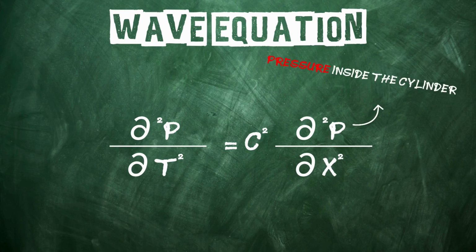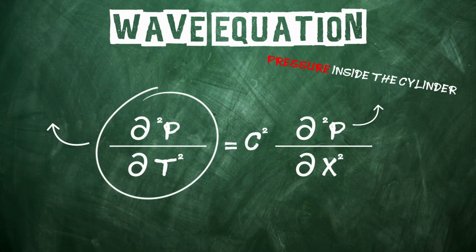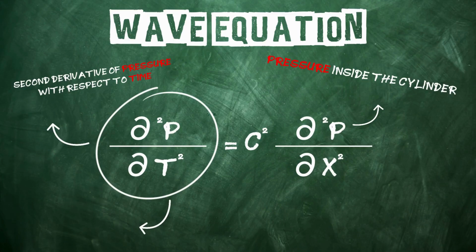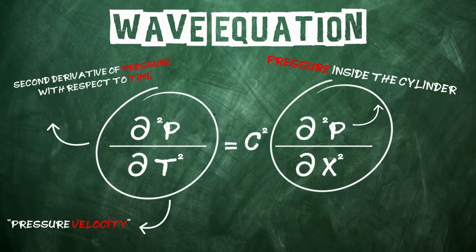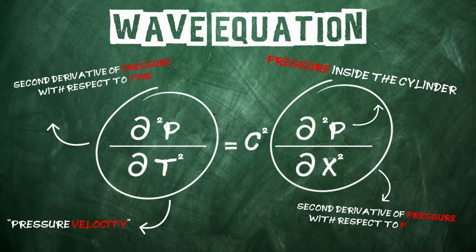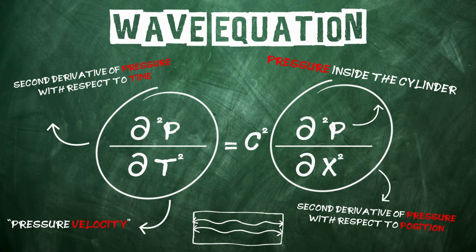The symbol p stands for pressure inside the cylinder. The term, second derivative of p with respect to t squared, is the second derivative of pressure with respect to time. In plain words, it tells us how quickly the pressure is accelerating or oscillating, basically the pressure velocity. On the other side, second derivative of p with respect to x squared is the second derivative of pressure with respect to position. That describes how pressure changes as you move through space inside the cylinder, the ripples bouncing around.